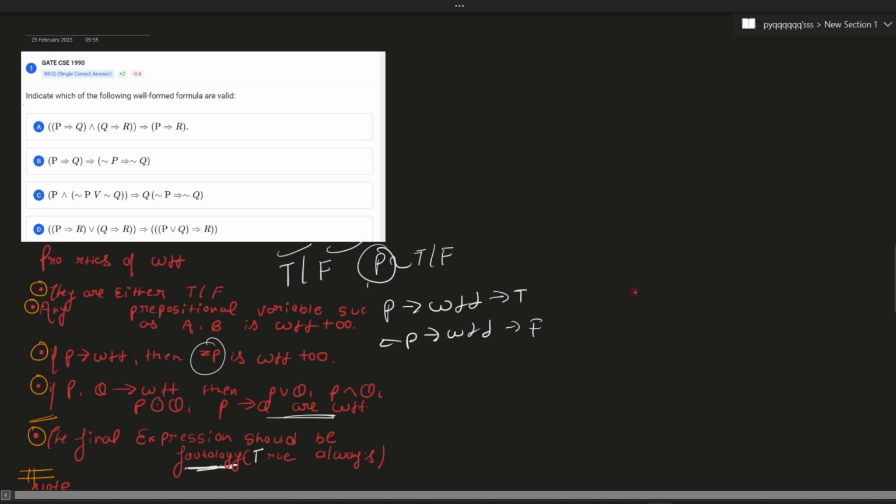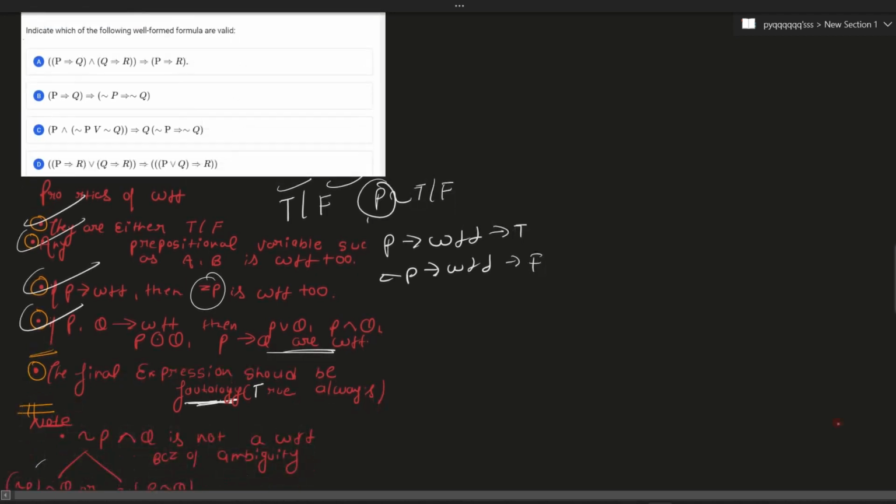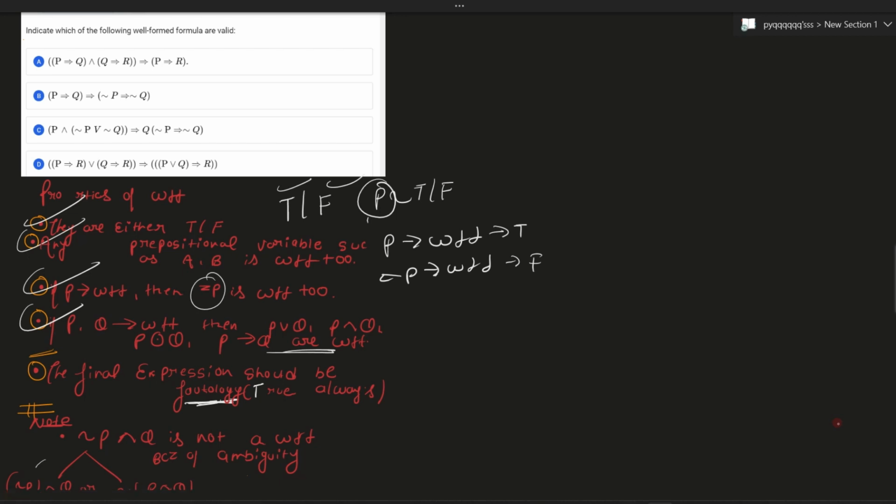The fourth point says that if P and Q are two WFFs, then any possible combination of their formula, such as NOR, NAND, implication, XOR, will be a WFF too. This is my fourth point. And the last and most important point is that after simplifying that expression, it should be a tautology. You have to just remember this.